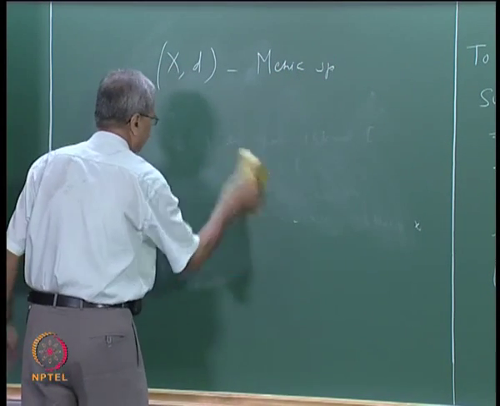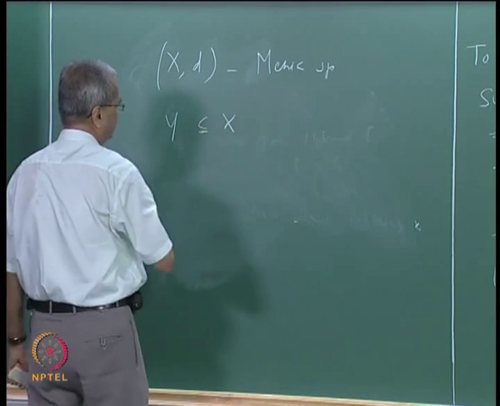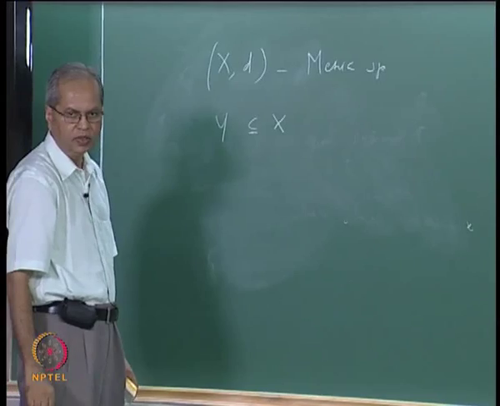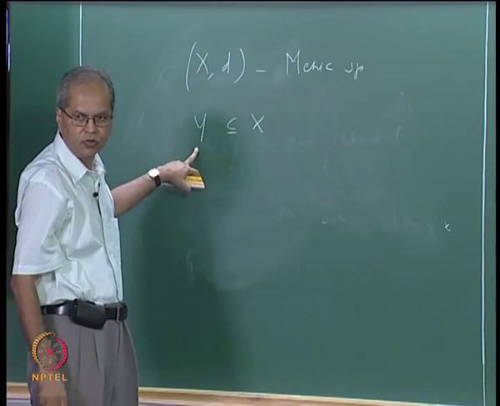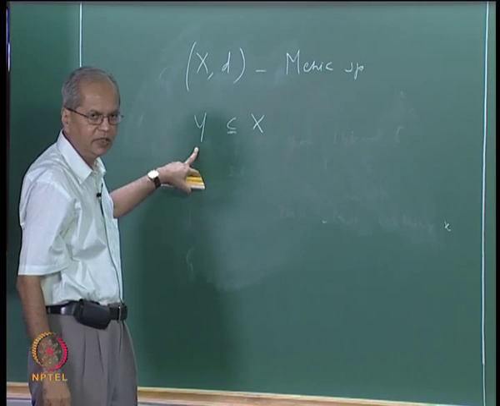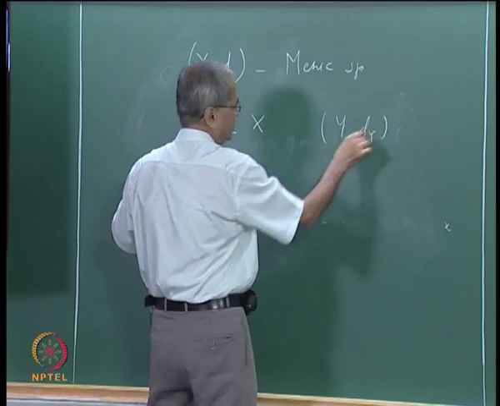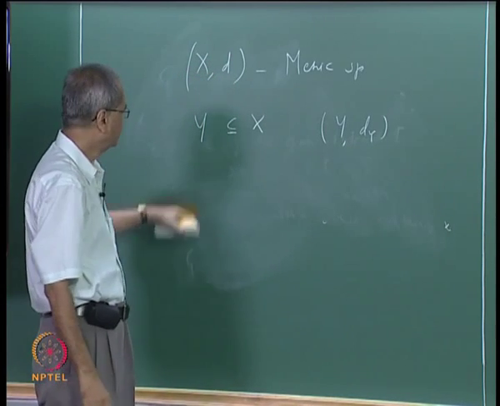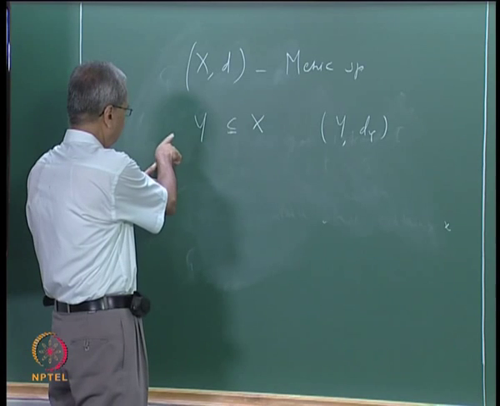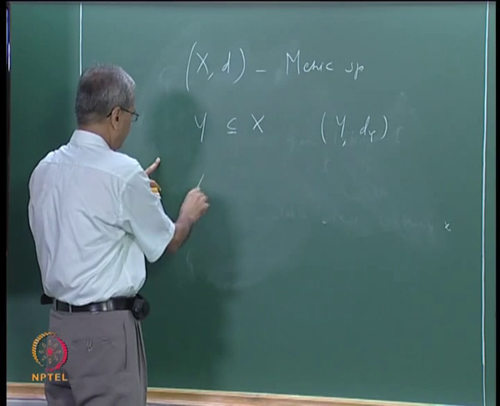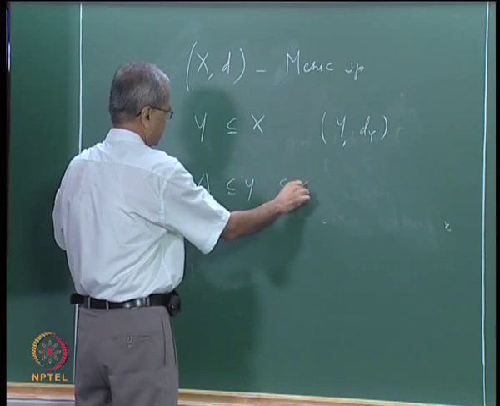And suppose we take a subset Y of X. Then we also know that this Y itself is also a metric space, given by the induced metric which we can denote by d_Y. Now our question is as follows: suppose A is a subset of Y, and anyway Y is a subset of X.